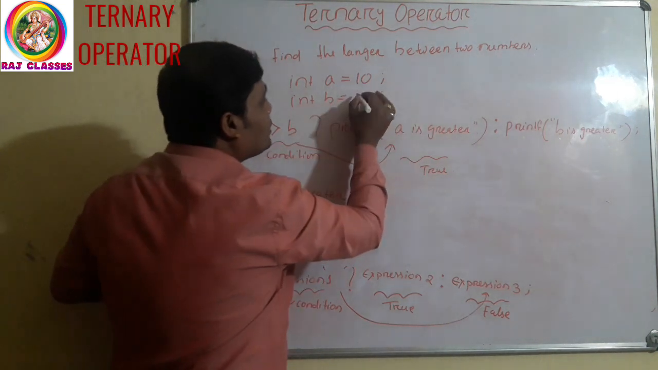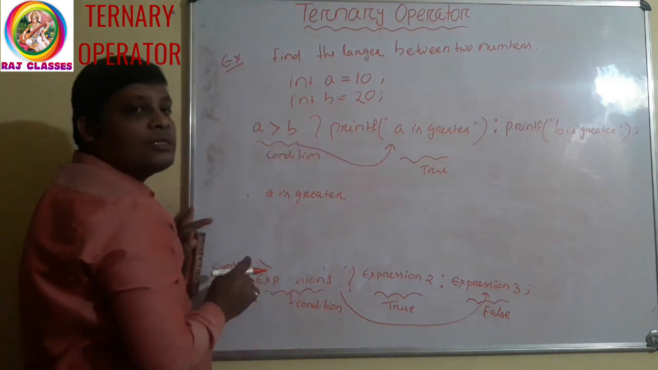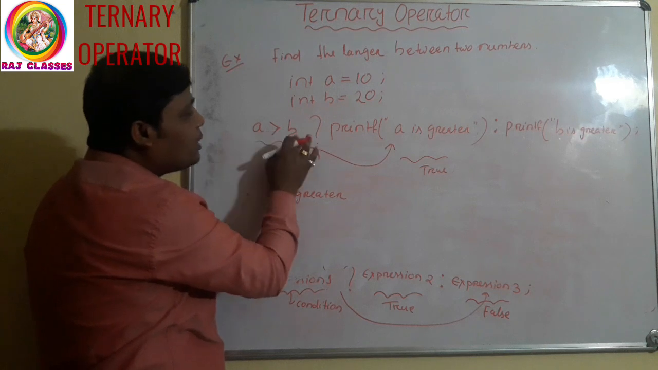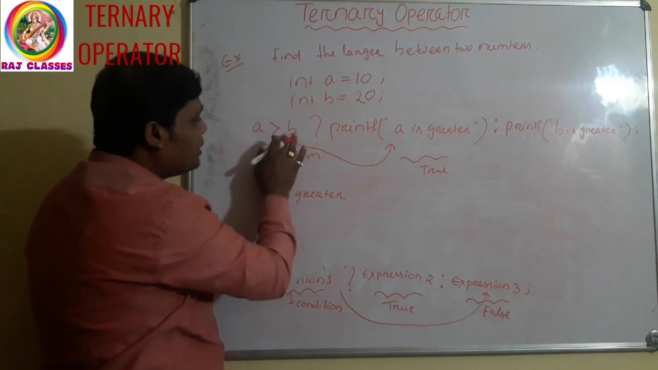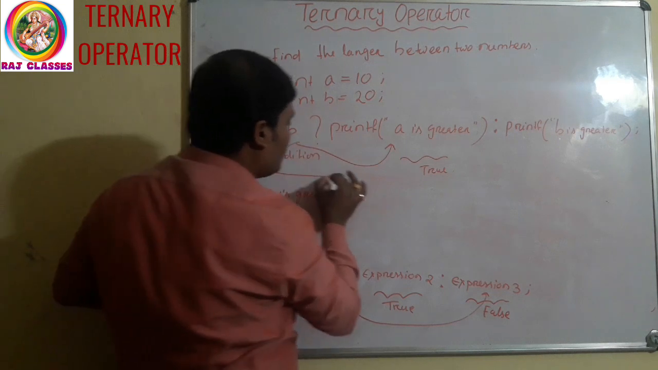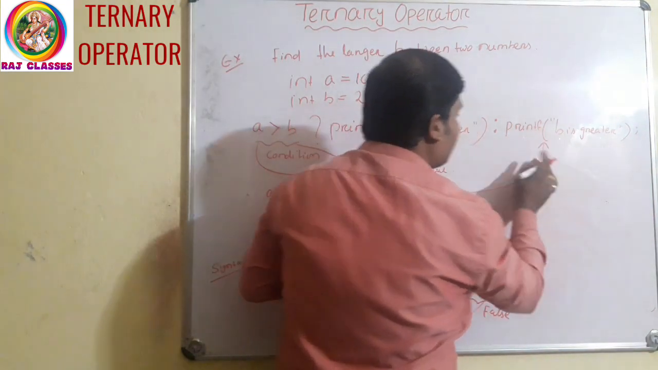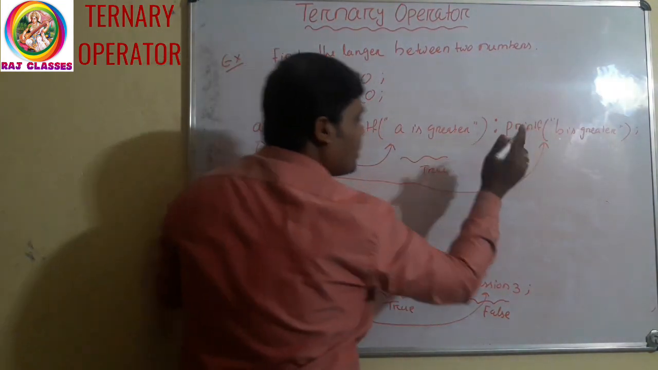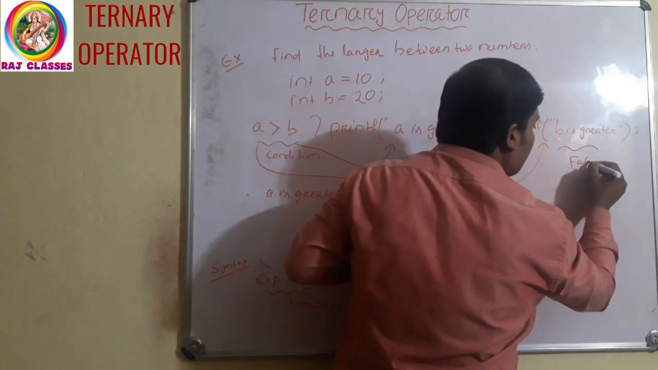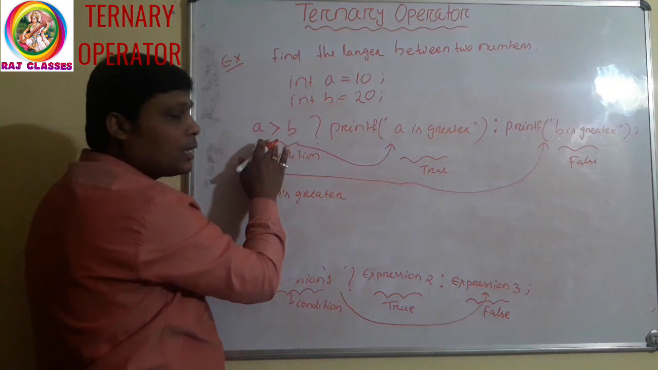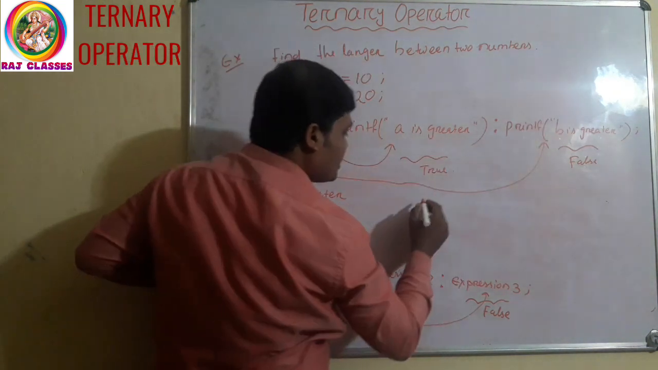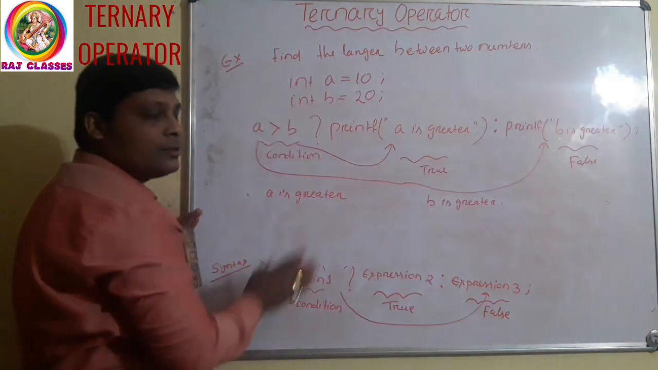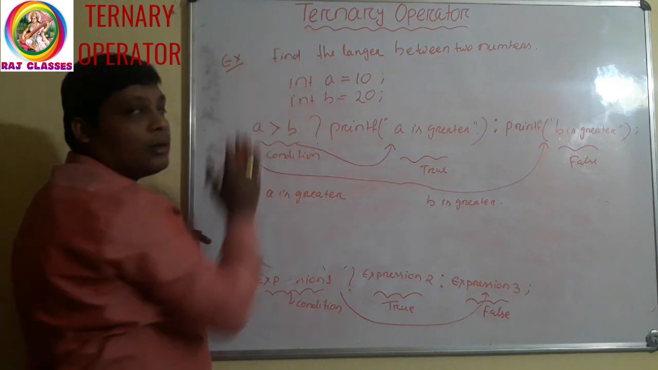Suppose I am taking A is 10 and B is 20. You can see A greater than B, 10 greater than 20. Condition is false. So for these values, it will directly go to the false part, that means the part just after the colon. Clear? This is the false part for this condition. So it will print what? B is greater. Clear? This is the execution process of the ternary operator.